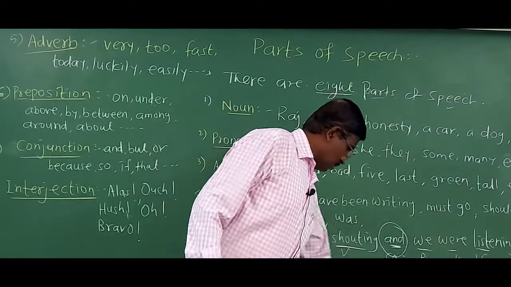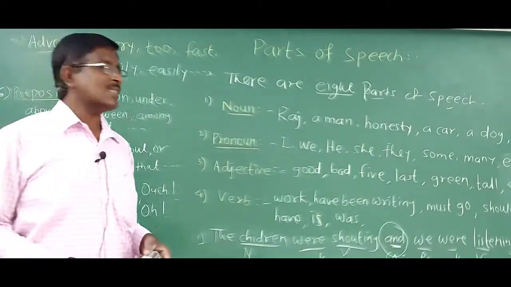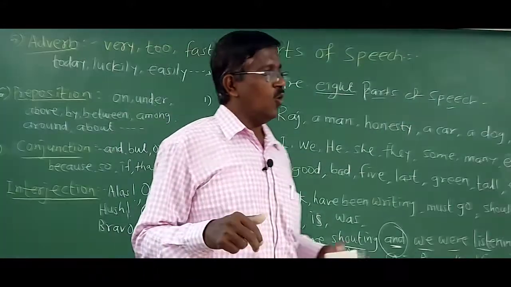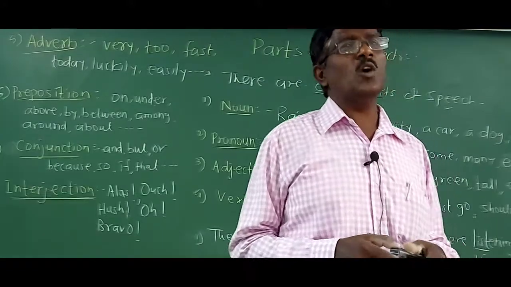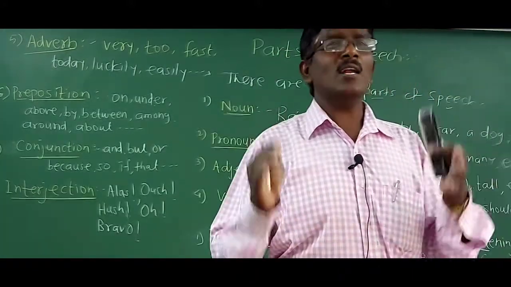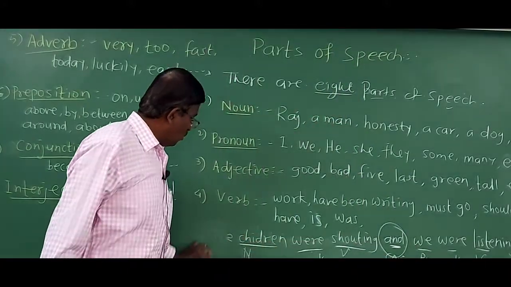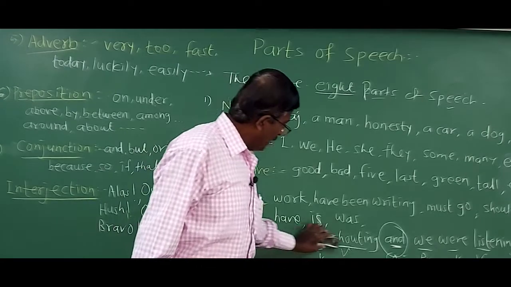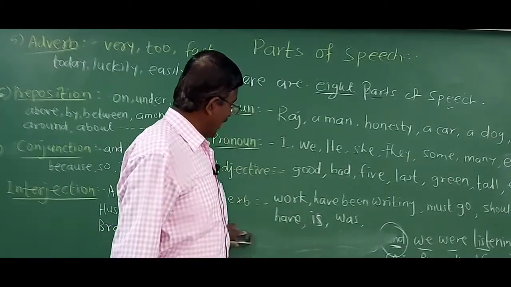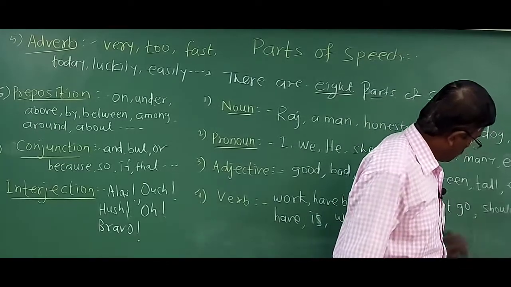So every word has its own function in that sentence. And according to the function, according to the work done by the word, a name is given, and that name is called parts of speech.